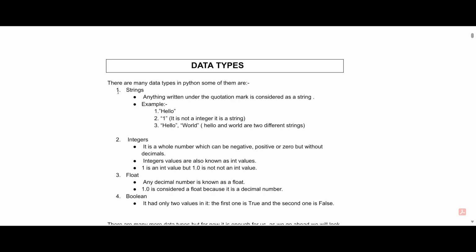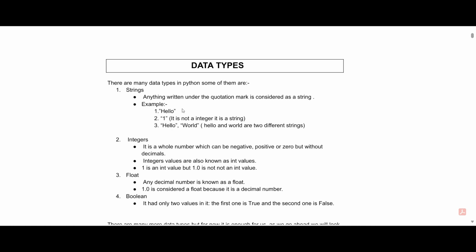So what is a string? Anything written under quotation marks is considered a string. Example, "hello" is written under quotation marks, so it is considered a string. Many of you may think "1" must be an integer, but it is still under quotation marks, so it is again a string. "Hello, world" is one string, and "Hello" and "World" are two different strings.